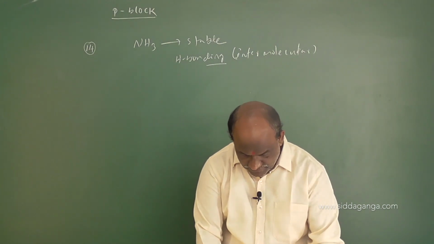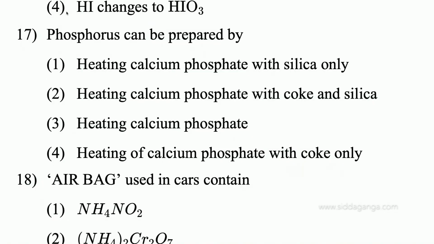Next question number is 17. Phosphorus can be prepared by heating calcium phosphate with silica only, heating calcium phosphate with coke and silica, or heating calcium phosphate with coke only. This was one of the important questions for JEE Mains, because it is beyond NCERT. In the NCERT textbook this point was not there. Once you read that NCERT, then you will get the idea about this.